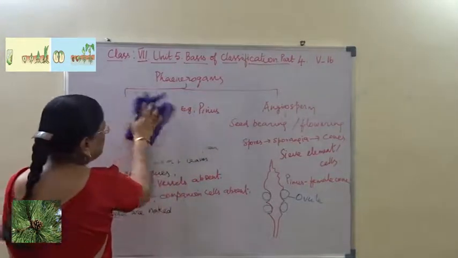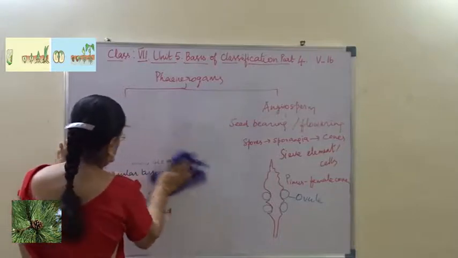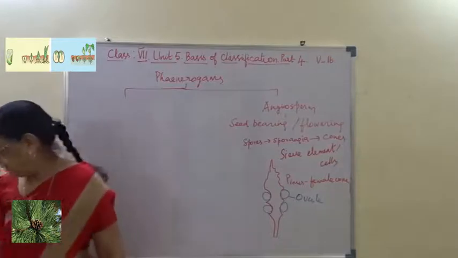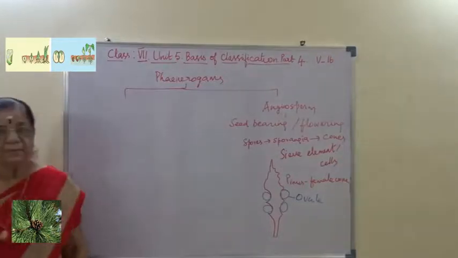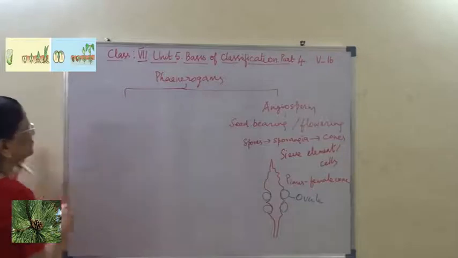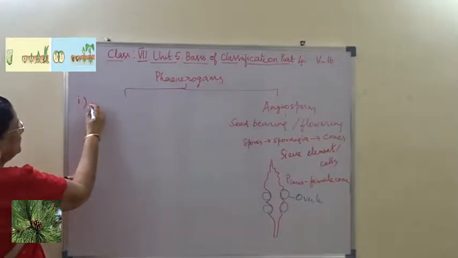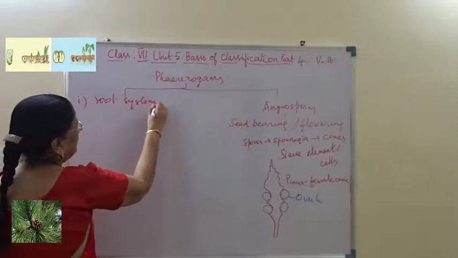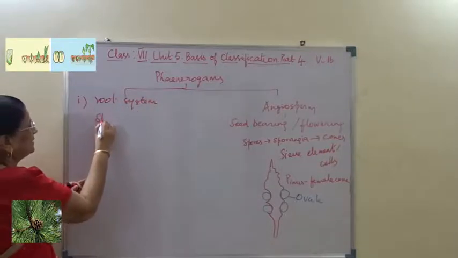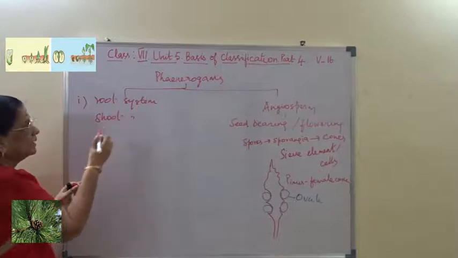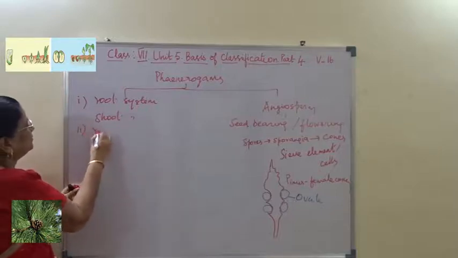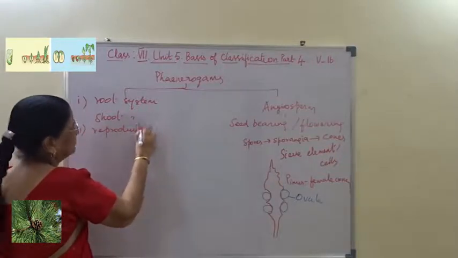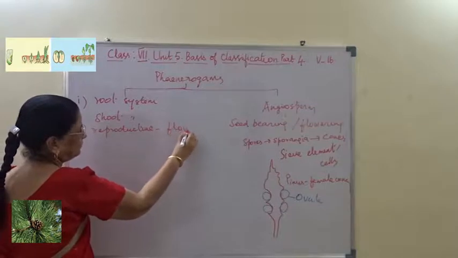Okay. The next one is angiosperm, a seed bearing flowering plant. First, it has a well developed root system and shoot system. And then the reproductive part is the flower.